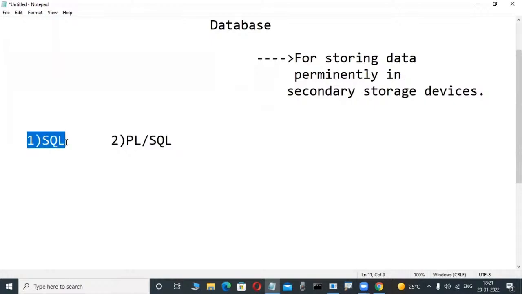SQL is one language, Structured Query Language. After SQL, we are learning another language, which is better to learn. That is PL/SQL, Procedural Language extension for SQL. Not only these two, but in company side we are also using another language: Dynamic SQL. That is a small one only, because we have good knowledge of PL/SQL, so it is a little bit of extension. Dynamic SQL language.